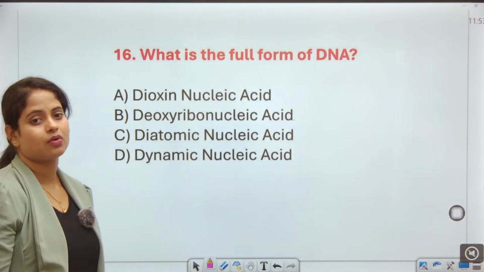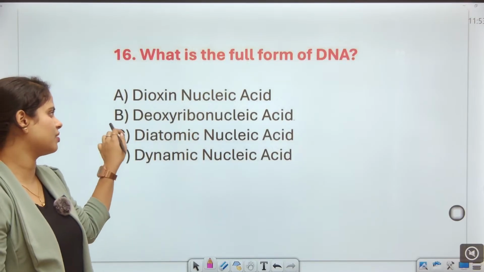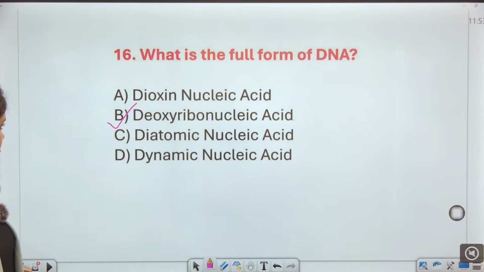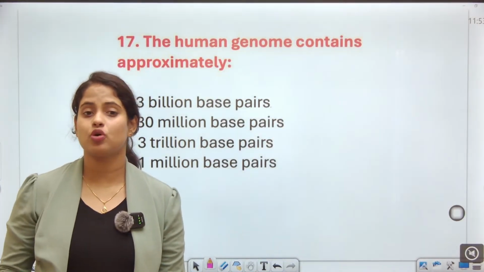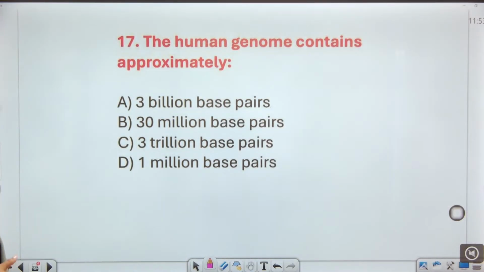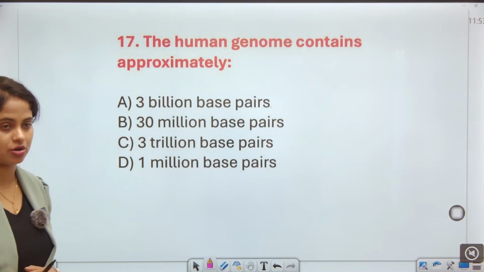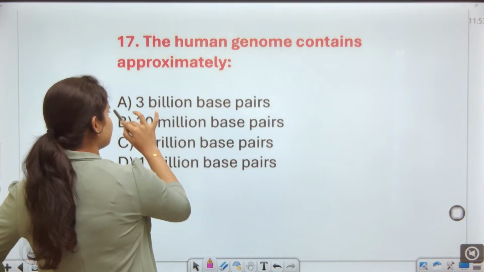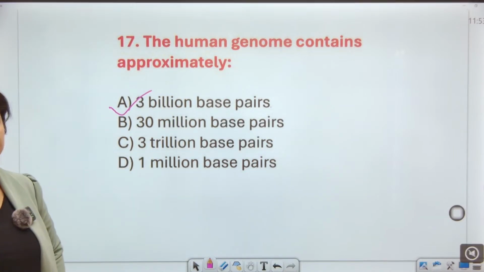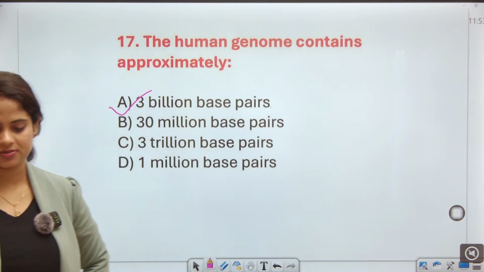Next, see, what is the full form of DNA, guys? I think this is the repeated one: deoxyribonucleic acid. The human genome contains approximately how many base pairs? The human genome contains approximately 3 billion base pairs.